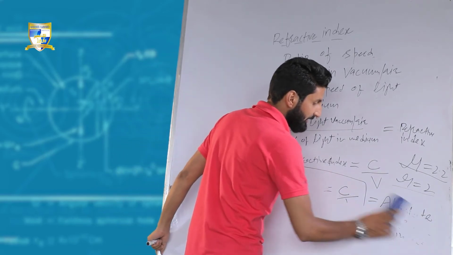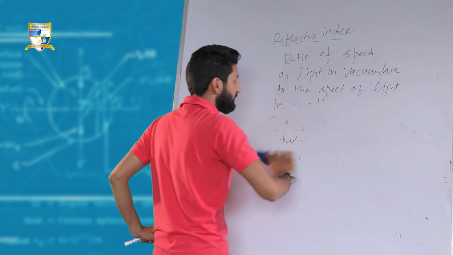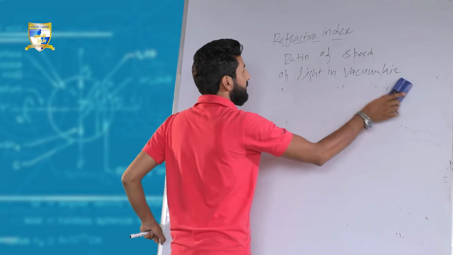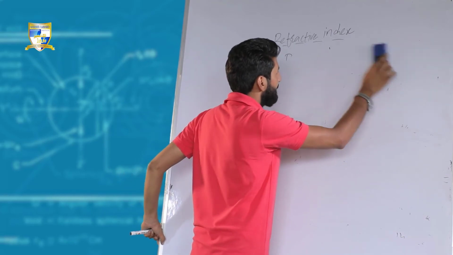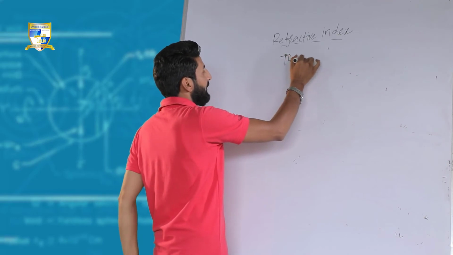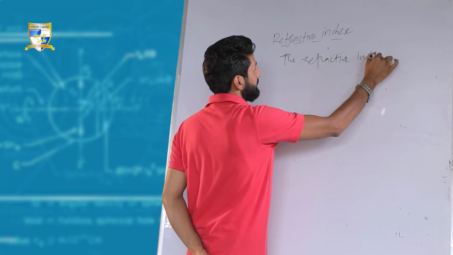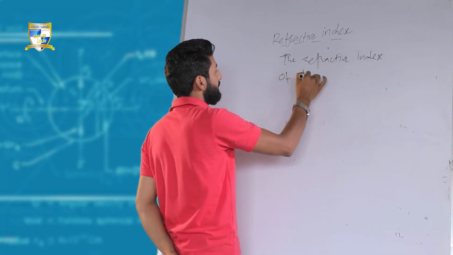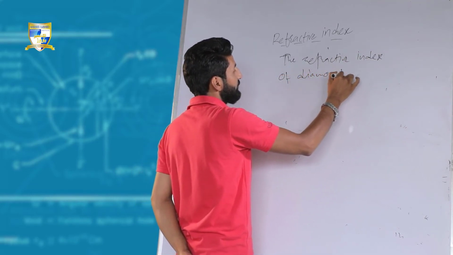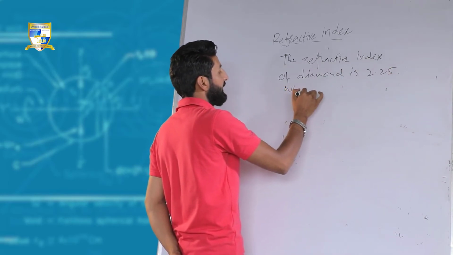there is a question: the refractive index of diamond is 2.25.